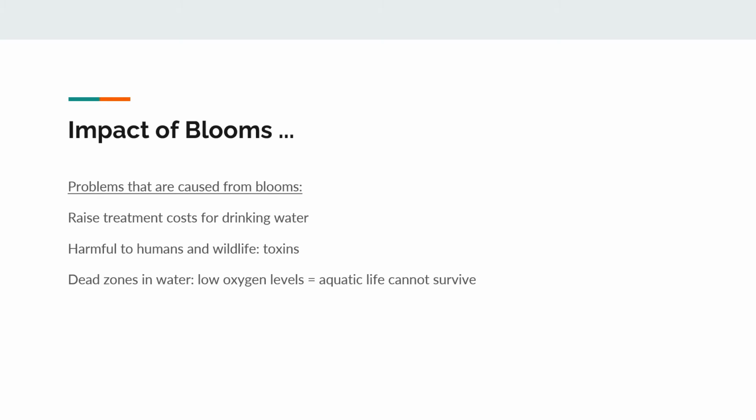Impact of algae blooms continued. Problems that are caused from blooms: it can raise treatment costs for drinking water. It is harmful to humans and wildlife through the toxins that the algae can produce and leave in the water, as well as creating dead zones in the water, which cause a decrease in oxygen levels, and that is where aquatic life cannot survive. So overall, algae blooms cause more harm than good.